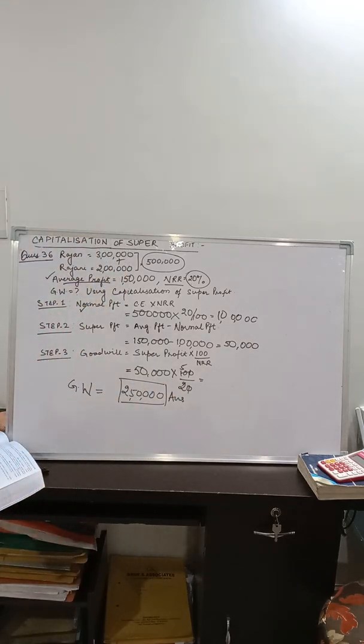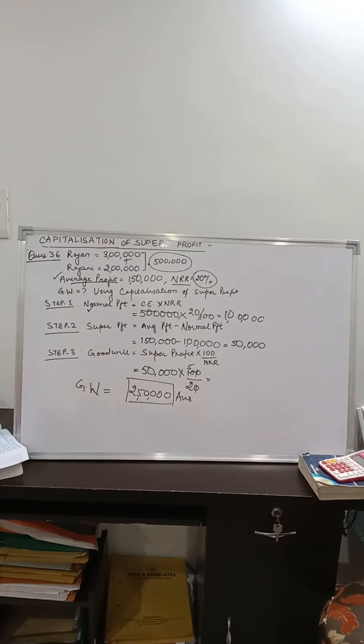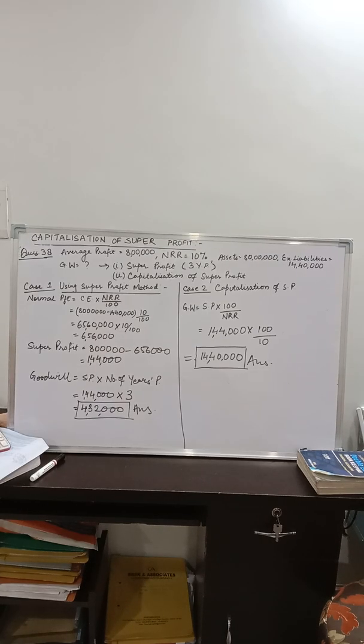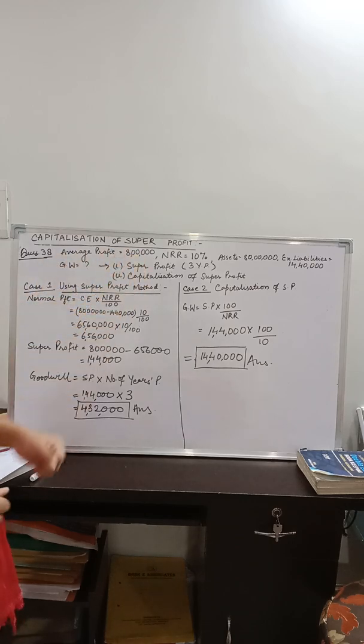Let us quickly switch to the next question of this chapter. Note it down and then we'll switch to the next question. Let us move to the next question, children. Now, this is the last question that we are going to practice. This is again capitalization of super profit using the following conditions.